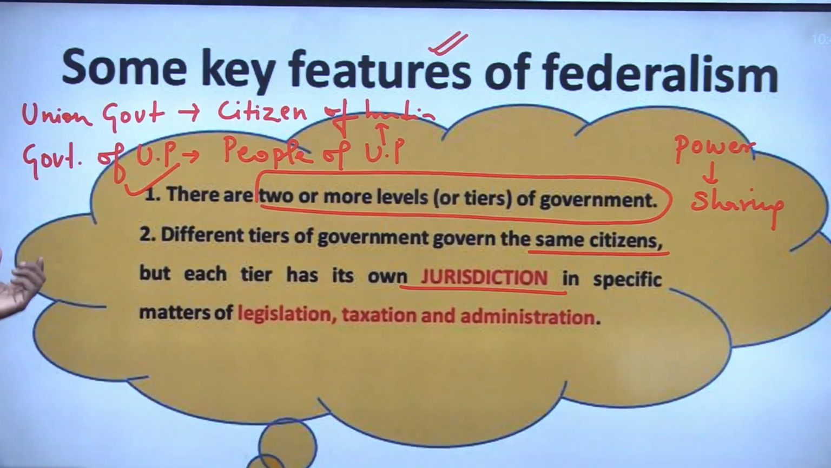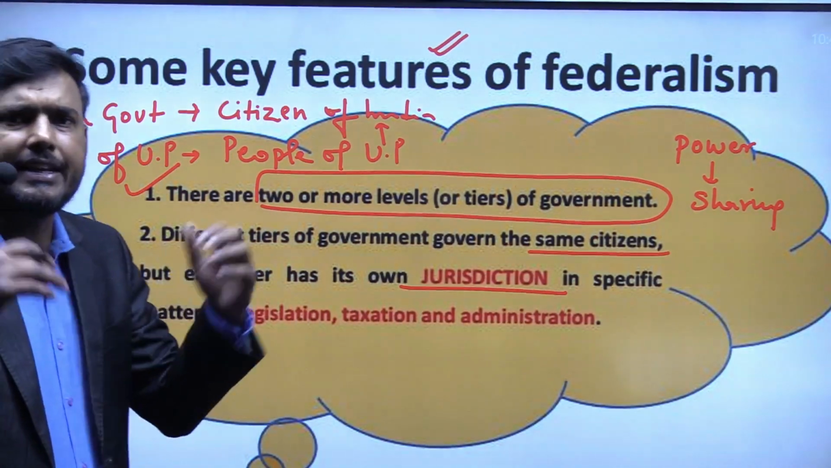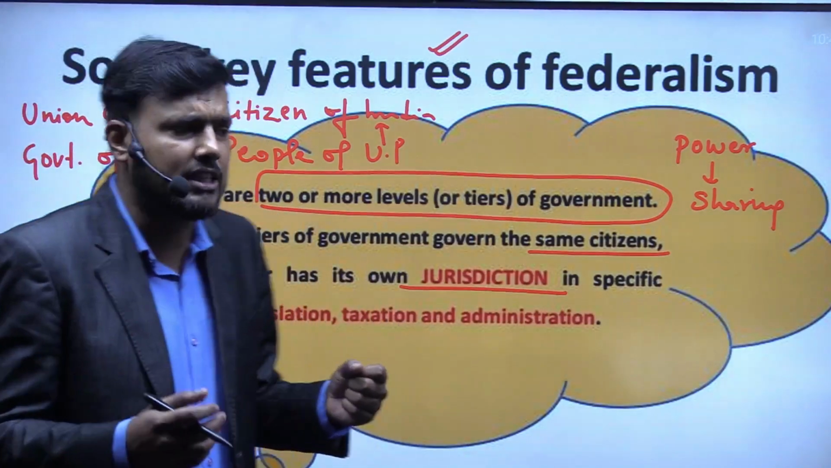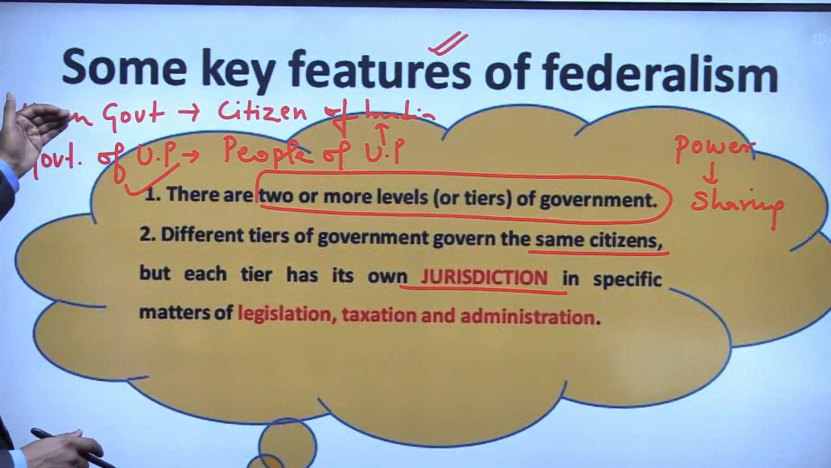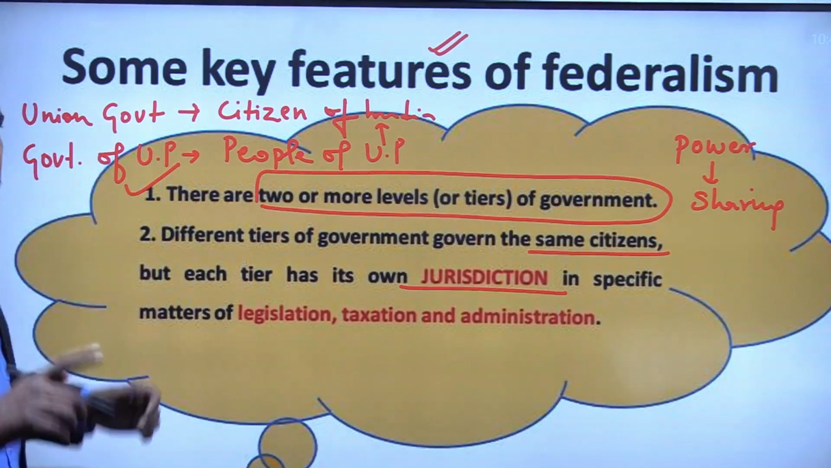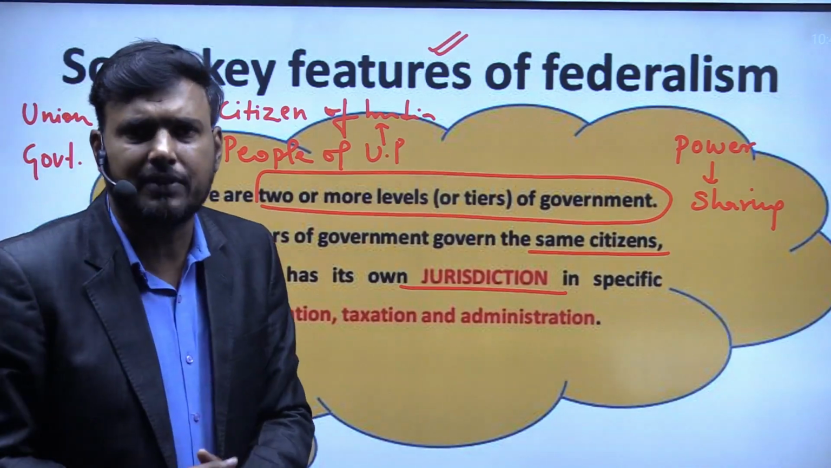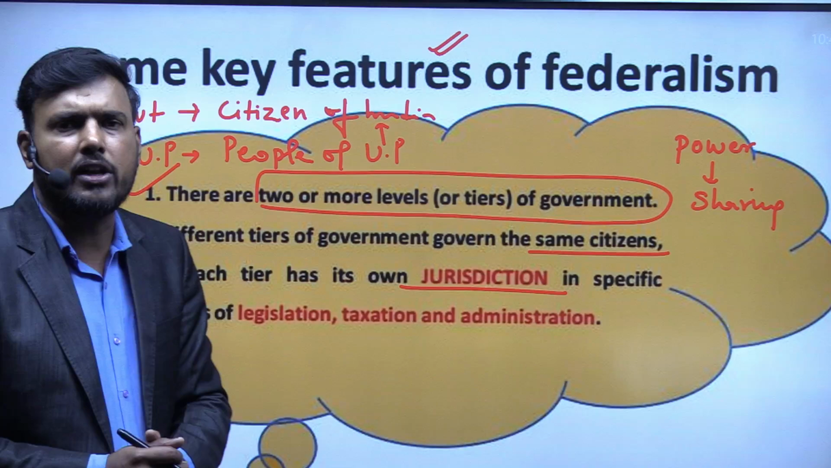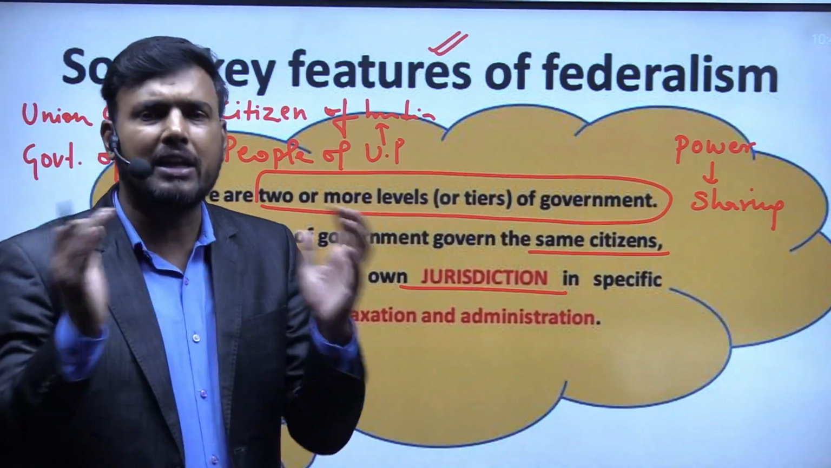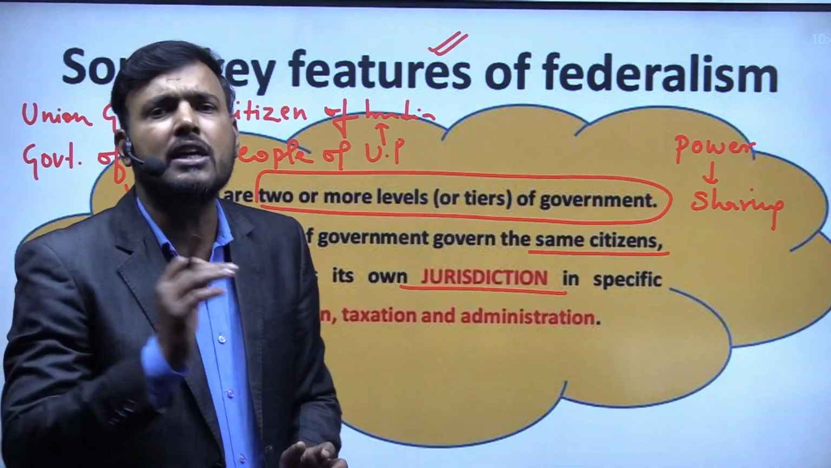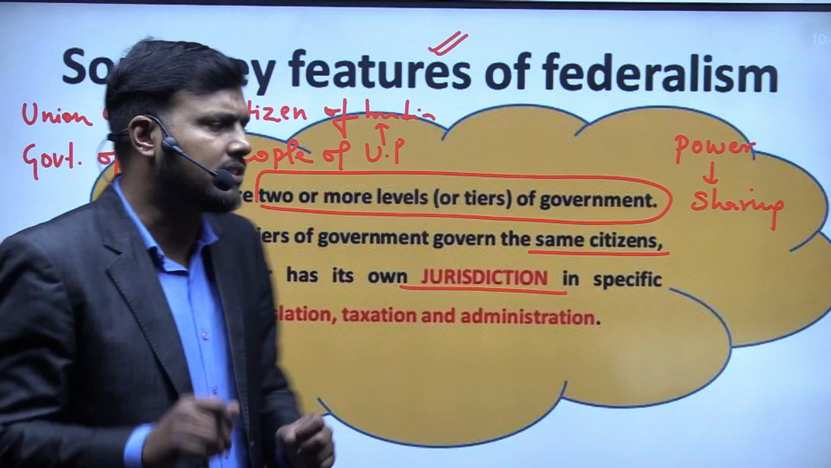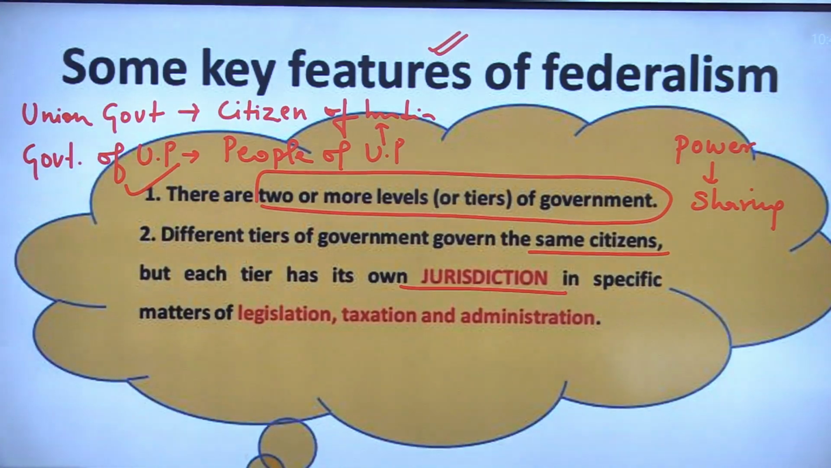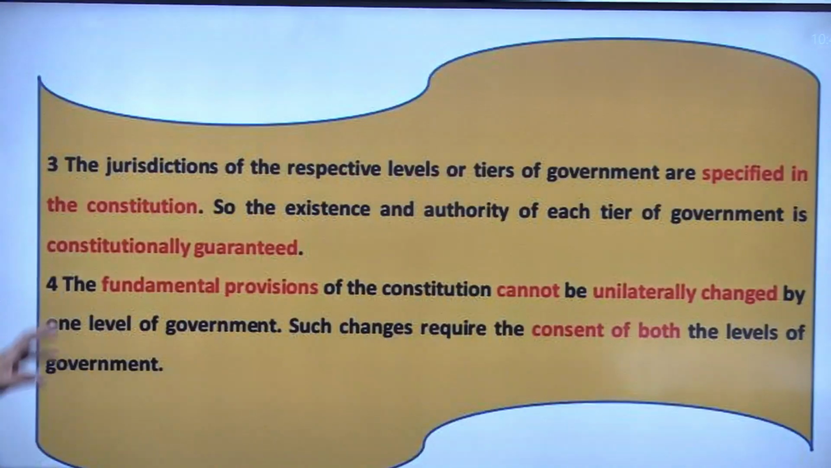Both the union government and the state government make rules, regulations and policies. When the central government makes rules and policy, it will be applicable throughout the territory of India. But when the state governments make rules and policies, it will be local in nature, restricted to the geographical boundary of that state. So that is the meaning. Now we'll move to the next feature of federalism.